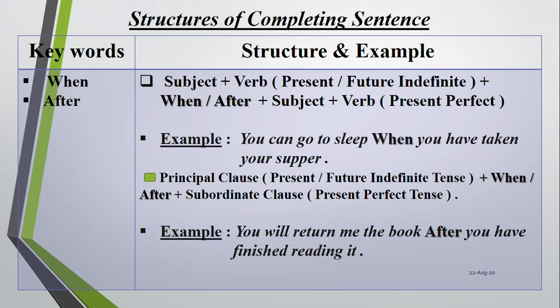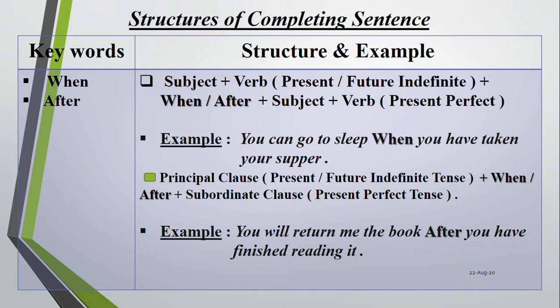And then when and after. When and after, you see subject plus verb, present or future indefinite verb, plus when or after plus subject plus verb, that is present perfect. You see example: you can go to sleep when you have taken your supper.